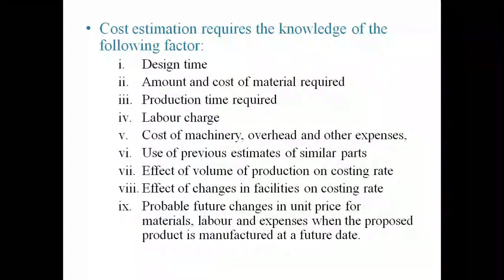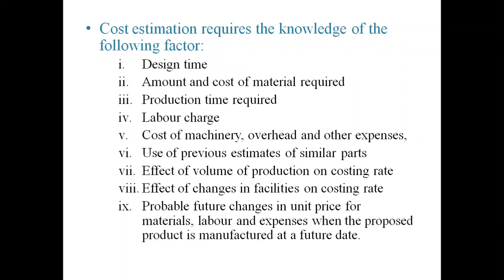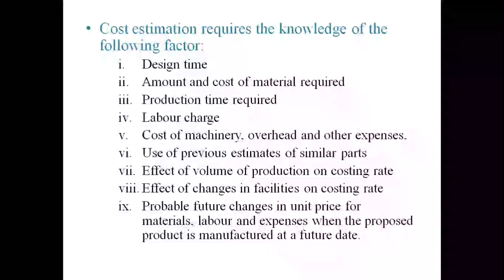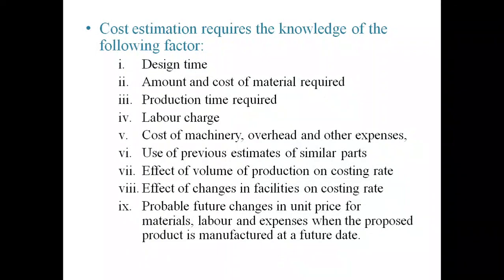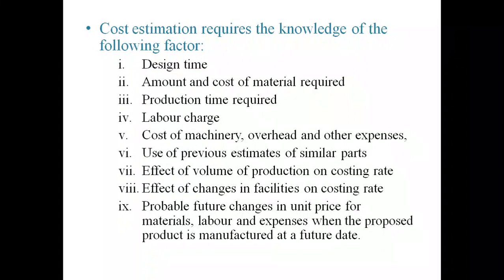Within 1 year, we have to consider material price, labor price, and other expenses. Up to 6 months, the cost of the material, labor, and expenses will be the same. After 6 months, it will be higher or lower. Depending on that, we will plan the cost estimation.